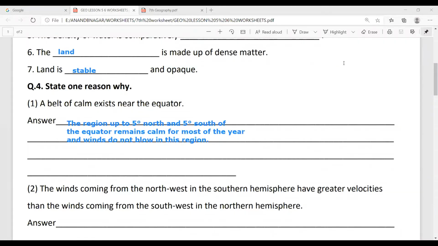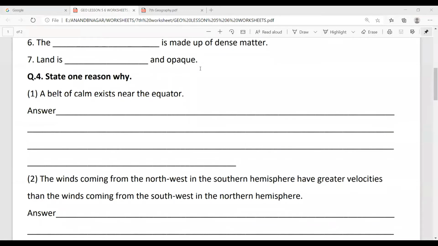Now next, the second one is: the winds coming from the northwest in the southern hemisphere have greater velocities than the winds coming from the southwest in the northern hemisphere. Okay, now we have to find out the answer to it.